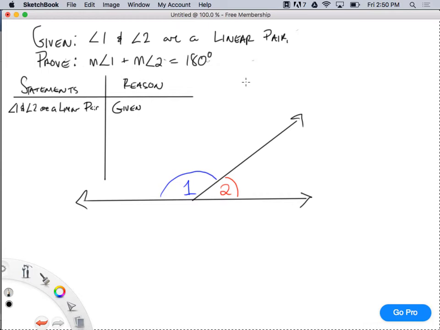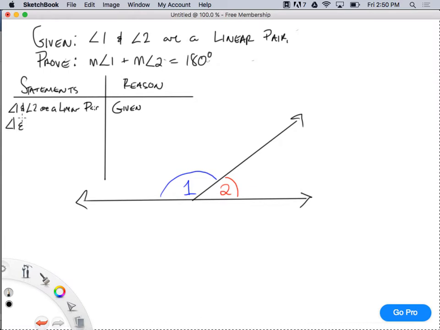Angle 1 and angle 2 are a linear pair. The first reason is given. All right, if they are a linear pair, what's the next thing that I know? No, I can't know they're 180 yet. What does it say on your paper? The linear pair theorem says that if two angles are a linear pair, then they are supplementary.